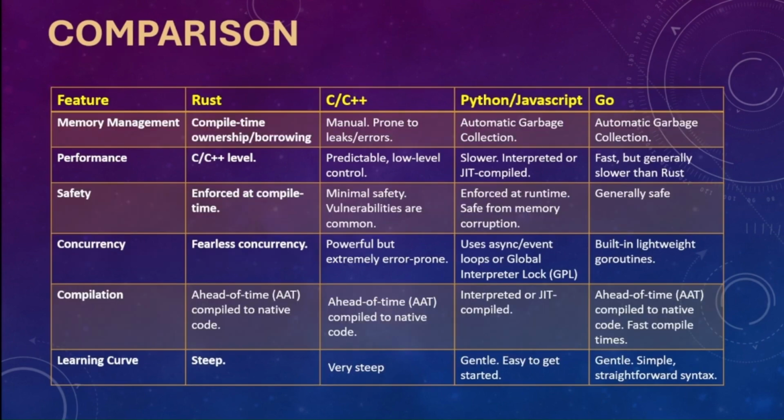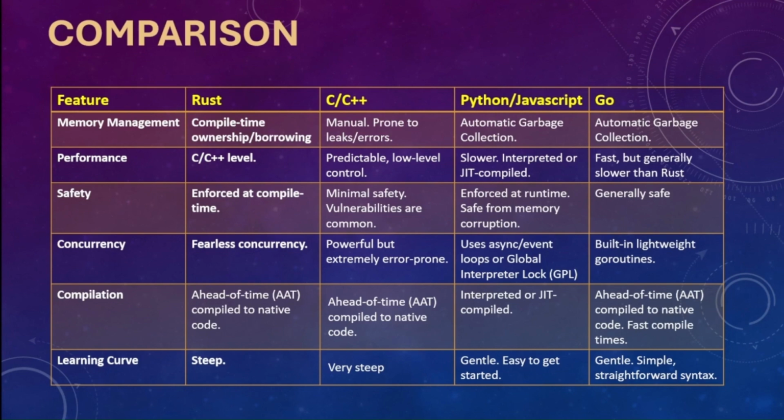So let's understand why Rust is actually required, because Rust offers ownership and borrowing features for automatic memory management, and its performance is the same as that of C and C++ level.